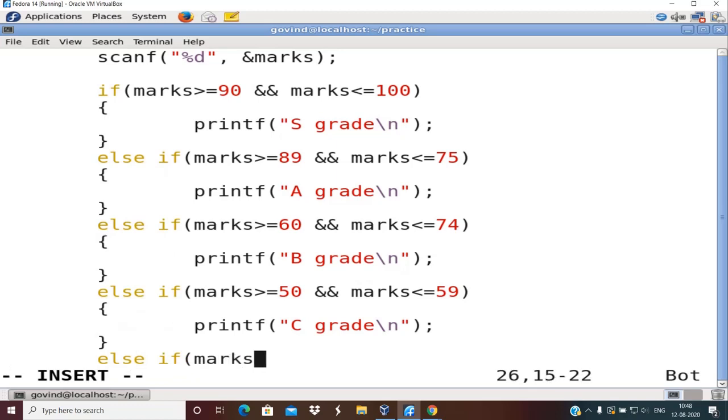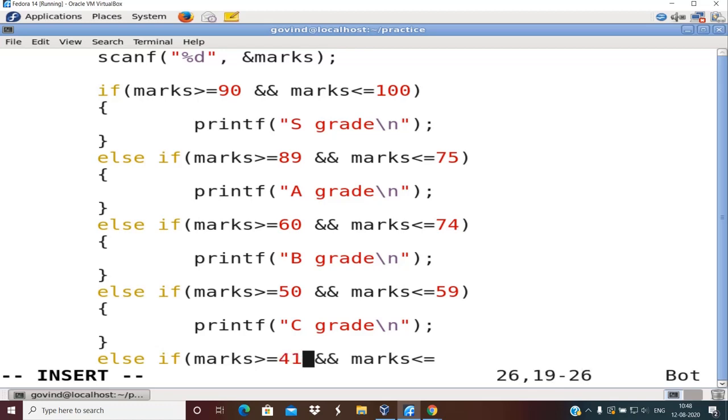Else if marks is greater than or equal to 49, sorry, not 49, it is 41.